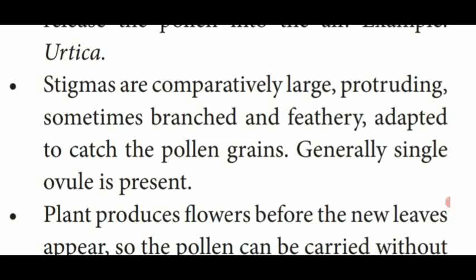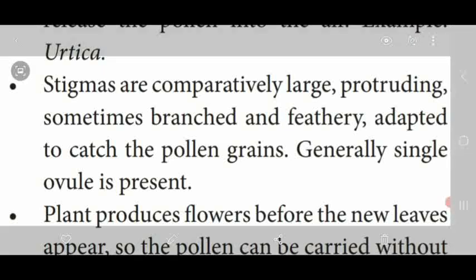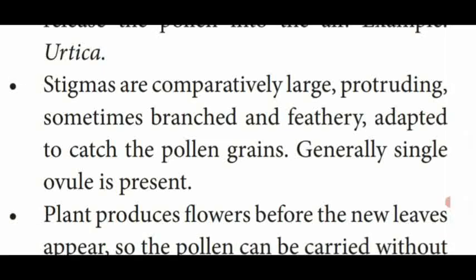Stigmas are comparatively large. So both stamen and stigma are large, protruding. That means they come out of the flower, and are also branched, feathery, that is hair-like outgrowths which are present in the stigma, and they are adapted to catch the pollen grains. And also generally a single ovule is present inside the ovary.